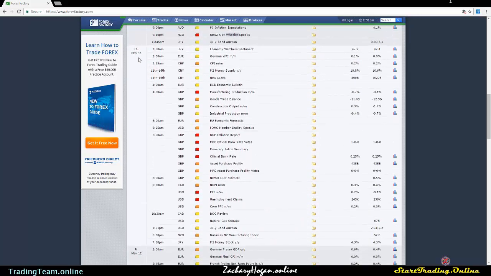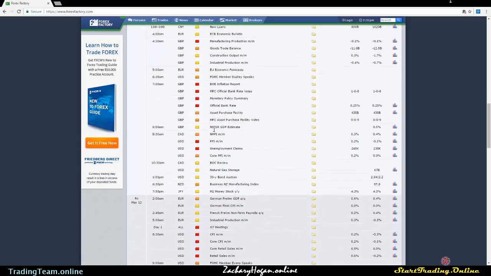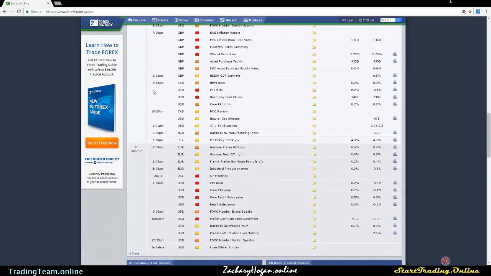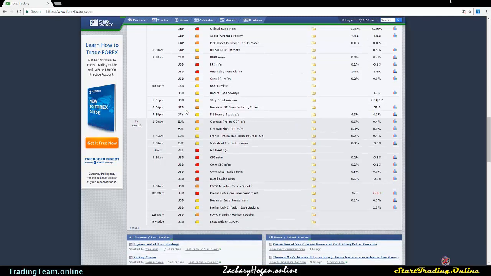If we look at Thursday, we have the British pound manufacturing production in the morning, followed by their inflation report. Their bank is doing a voting, and we are also going to have their official monetary policy coming out. So a lot of volatility is going to be happening on the GBP pairs later on in the week. We also follow that up at 8:30 just before New York with unemployment claims and PPI on the USD.